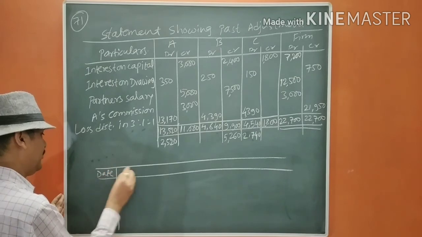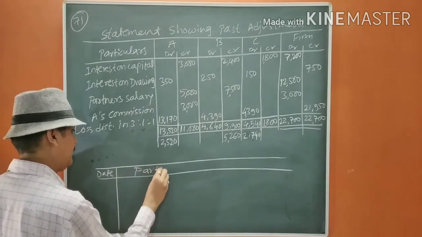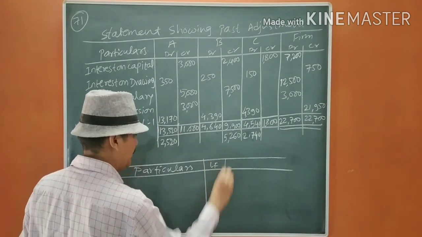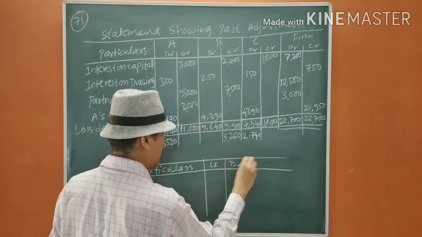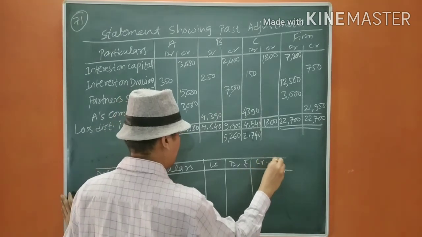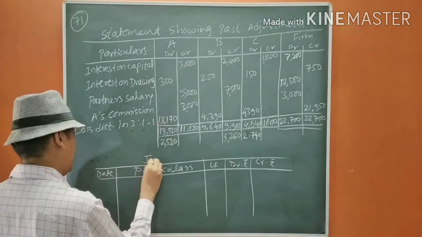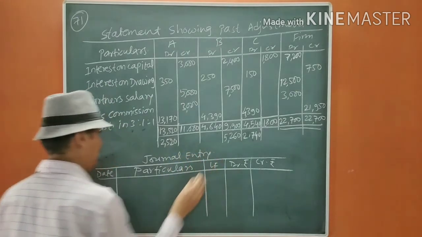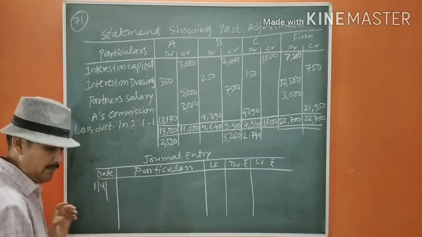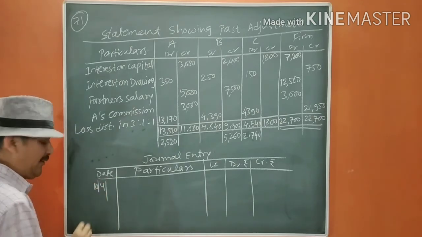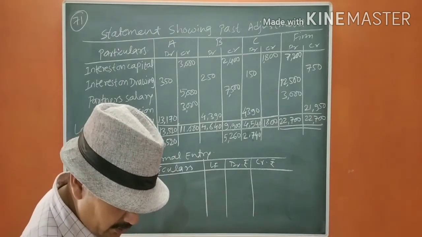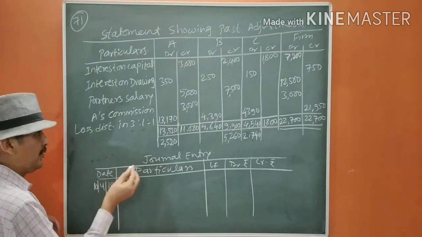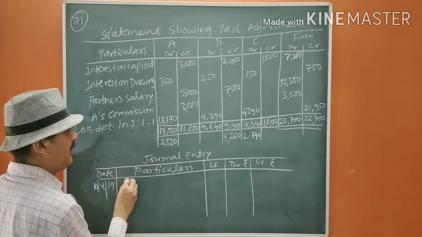Date, particulars, ledger folio, debit rupees, credit rupees, journal entries. The date will be 1/4. Sorry, the date will be 10/4 because the mistake was found on 10th April 2019. So we are going to write the entry.